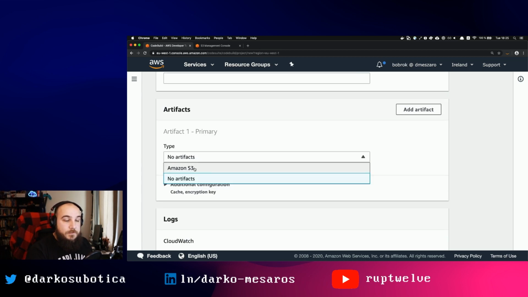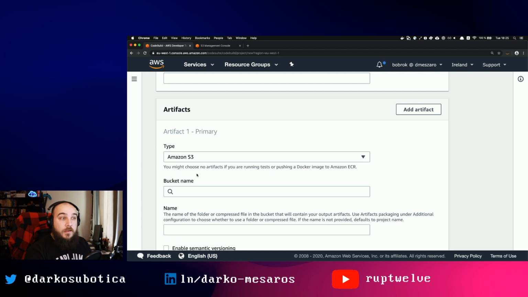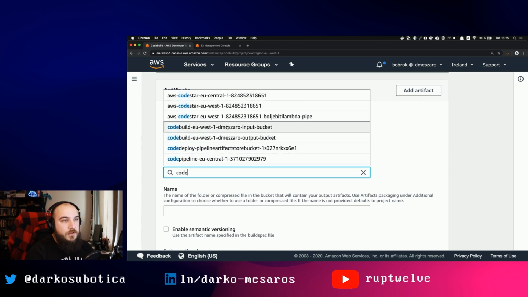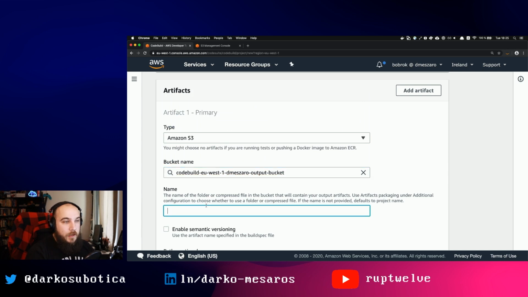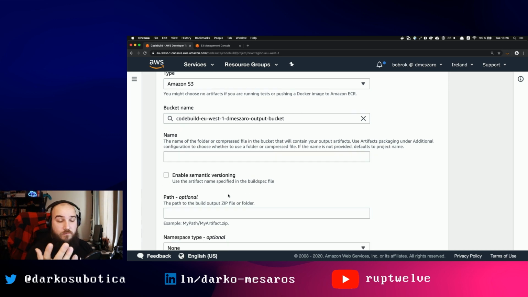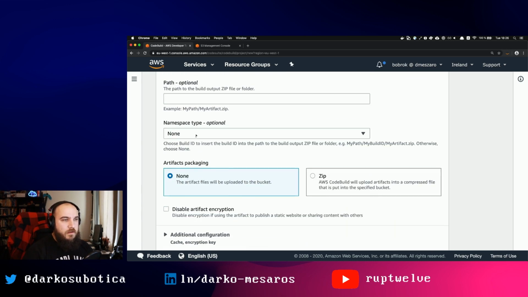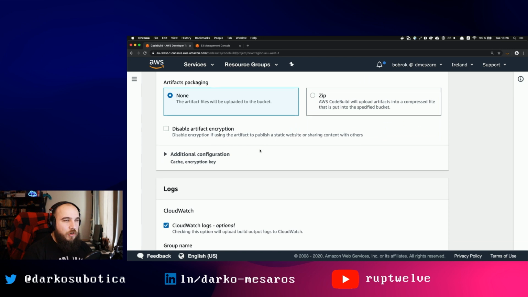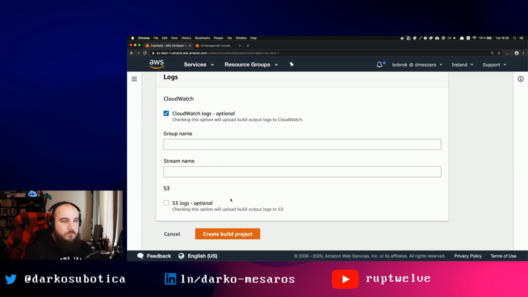Now, the artifacts, I'm going to tell it, hey, output the artifact to S3. So there is this CodeDeploy output bucket, and I'm going to leave the name blank. So it's going to output actually the jar file. So I'm going to leave everything here. I'm not going to package it because CodeBuild is not packaging, it's just sending out the jar file. That's it. So create build project.